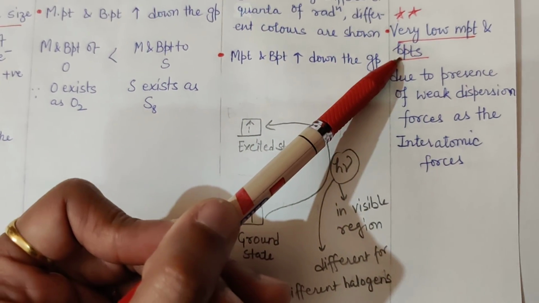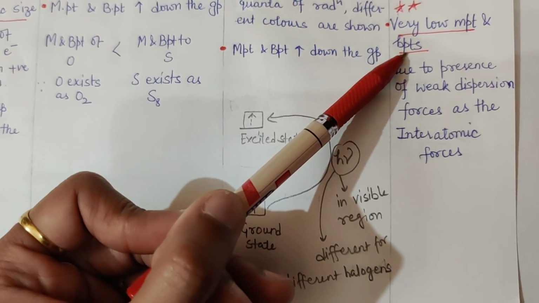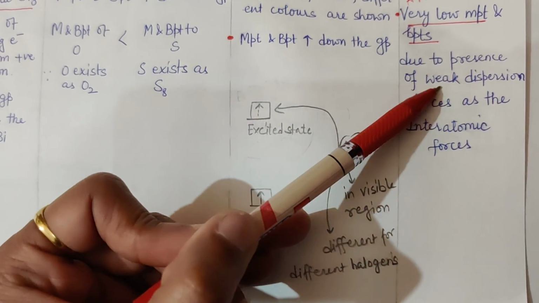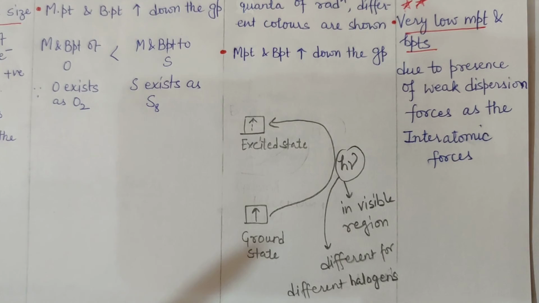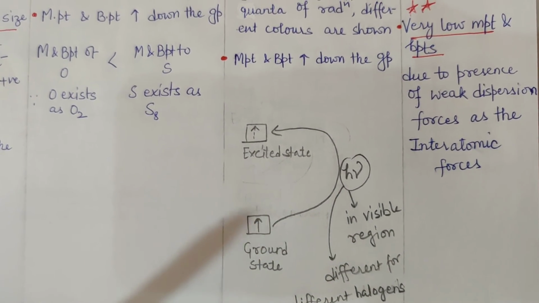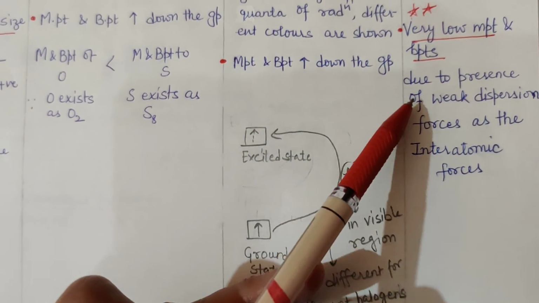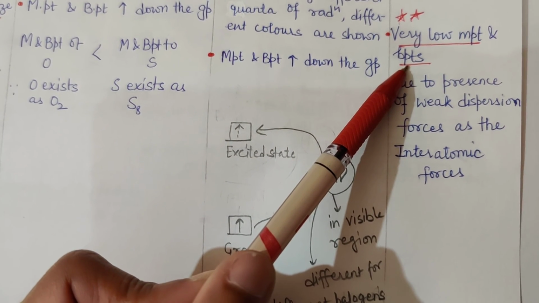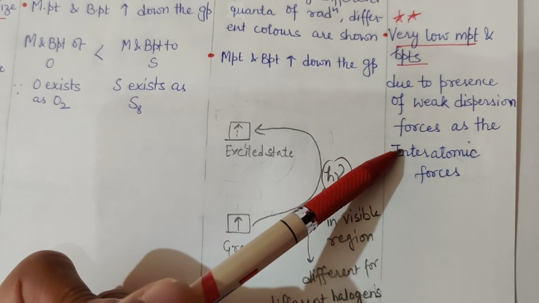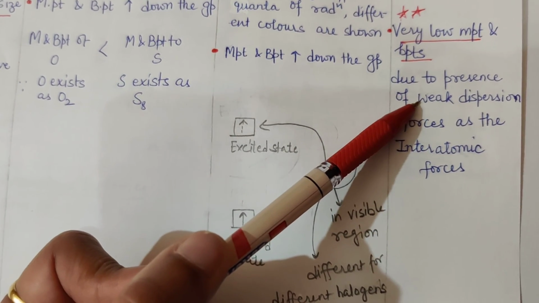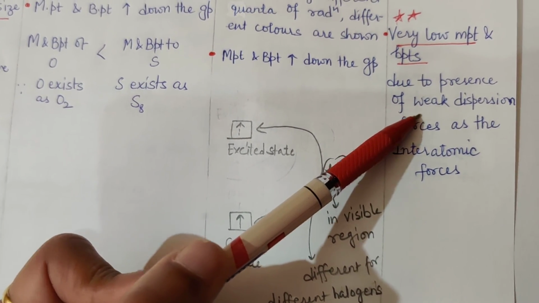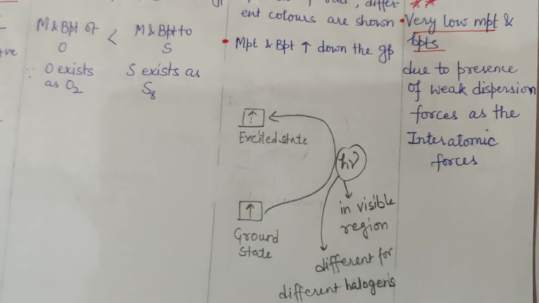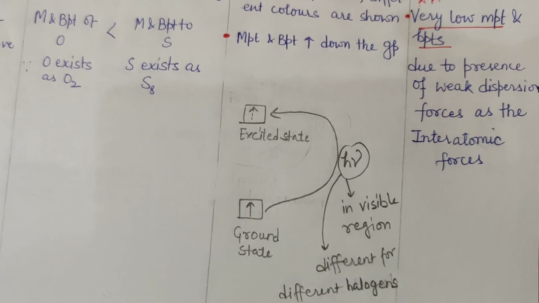So in case of monoatomic gases, the only type of intermolecular forces of attraction present are weak dispersion forces or weak van der Waals forces. Therefore, the melting and boiling points of group 18 elements are very low. Why? Due to presence of weak dispersion forces as the only type of intermolecular forces of attraction in group 18 elements.